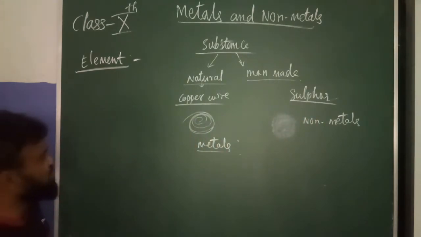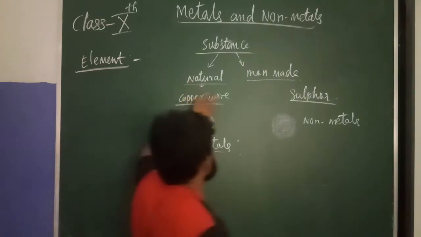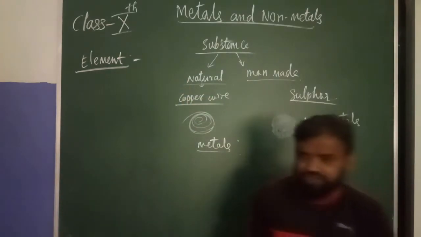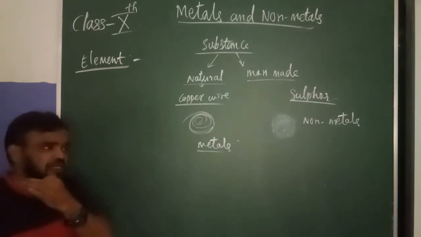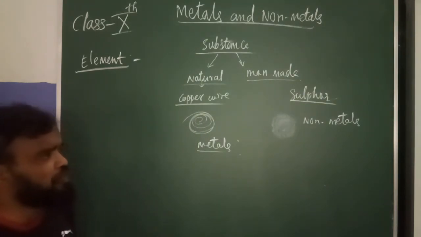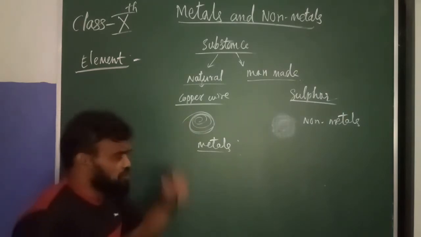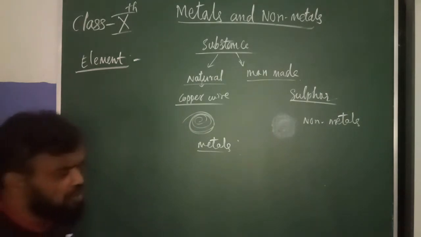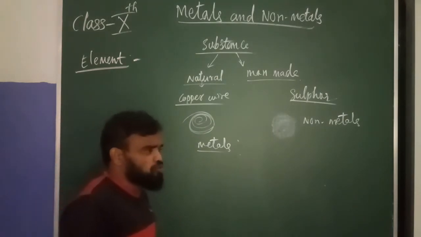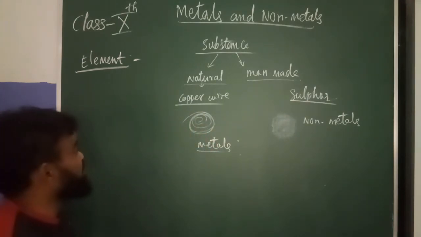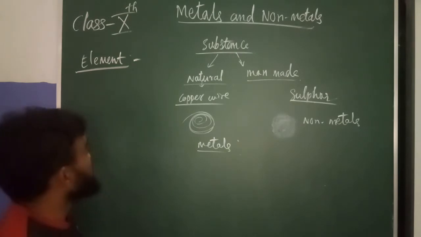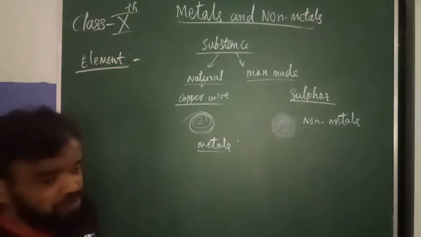This is a non-metal. Already we know that naturally occurring substances are copper, silver, gold, iron and aluminium. So many things are there that we will get. For metals, there is zinc also, copper also, magnesium, and manganese. That is also one metal. Now I am going to explain one more point.